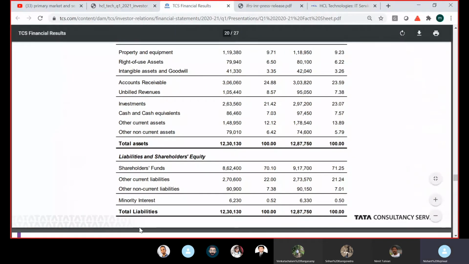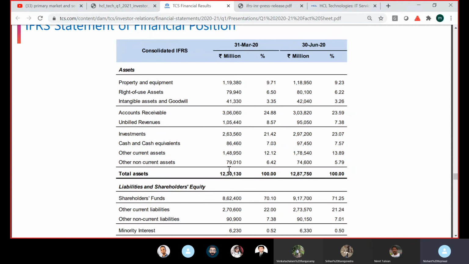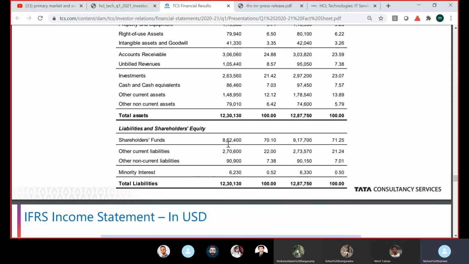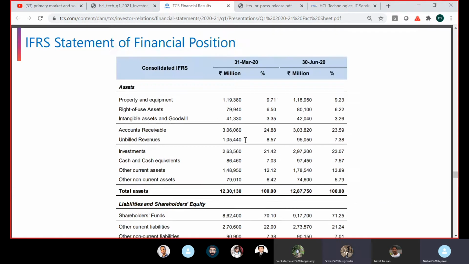Similarly, if you look at TCS, Srihari, do the same thing. So for TCS, this number is in million, so you take it in crores. So you put 86240. And then let me see the profit.